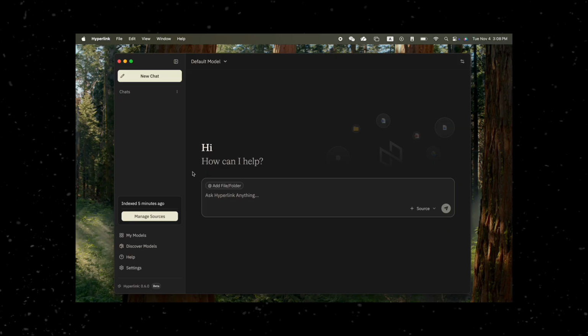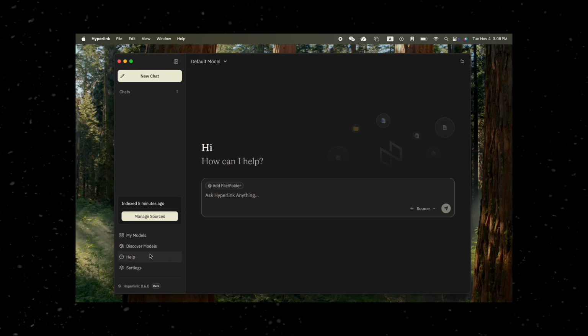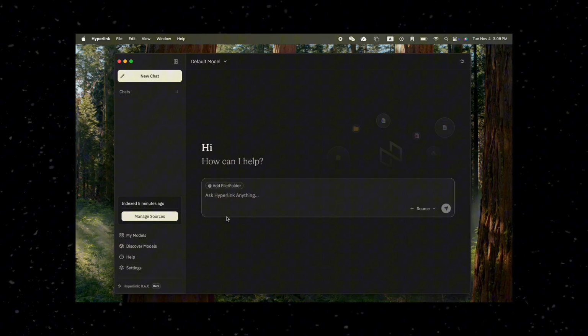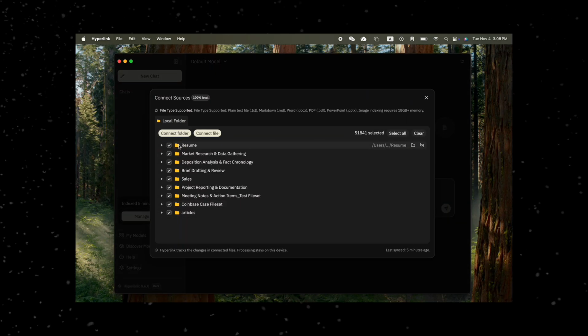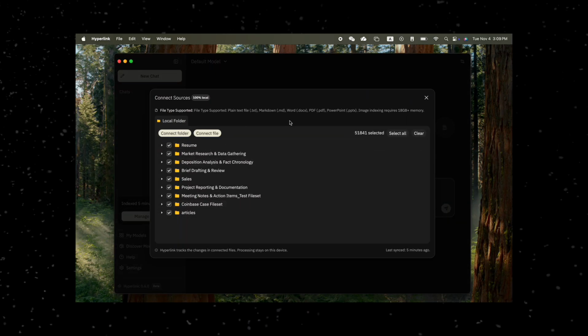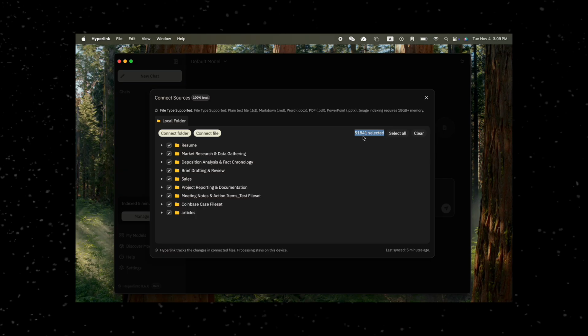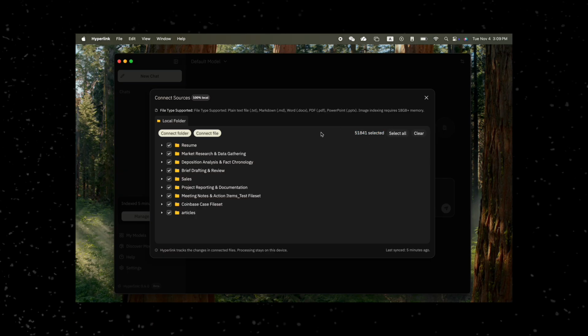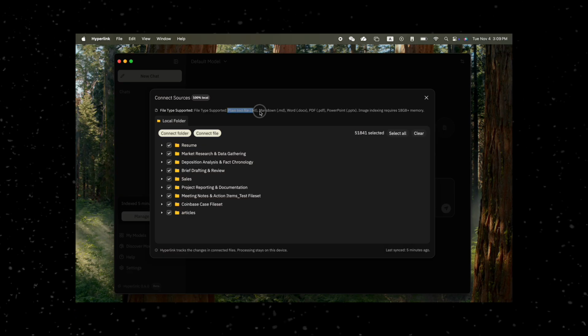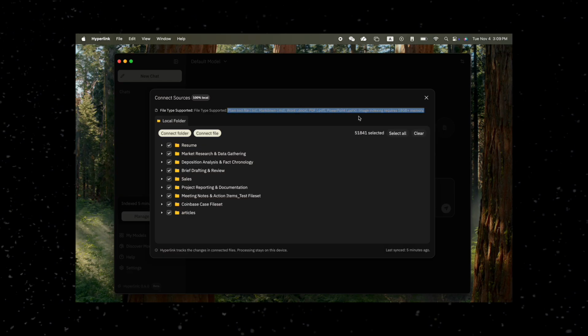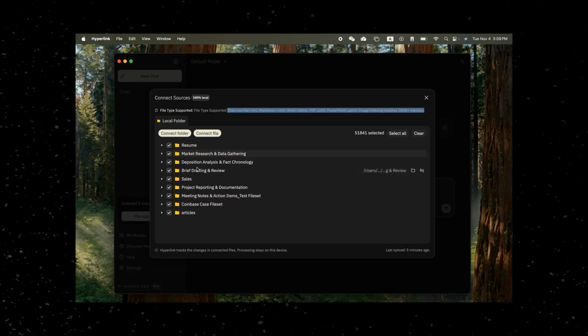Let me show you the file connection process. Right now, I'm connecting files from my local folders. I've already connected 50,000 files, and the indexing took roughly 5 minutes. That's pretty fast for that volume. Hyperlink supports text files, Markdown, Word documents, PDFs, and many other document types.